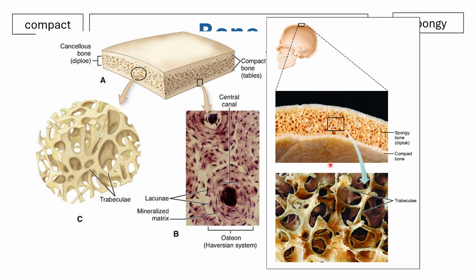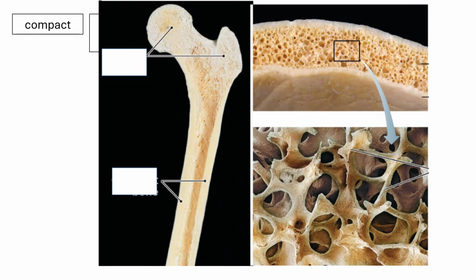Okay? For the spongy bone, you would have the trabecular formation, while for the compact bone, you would have the osteon or Haversian system. Of course, the spongy bone at the center of your long bones, as we will later learn in the hematopoietic system, has space that is important so that it can carry the bone marrow, right?